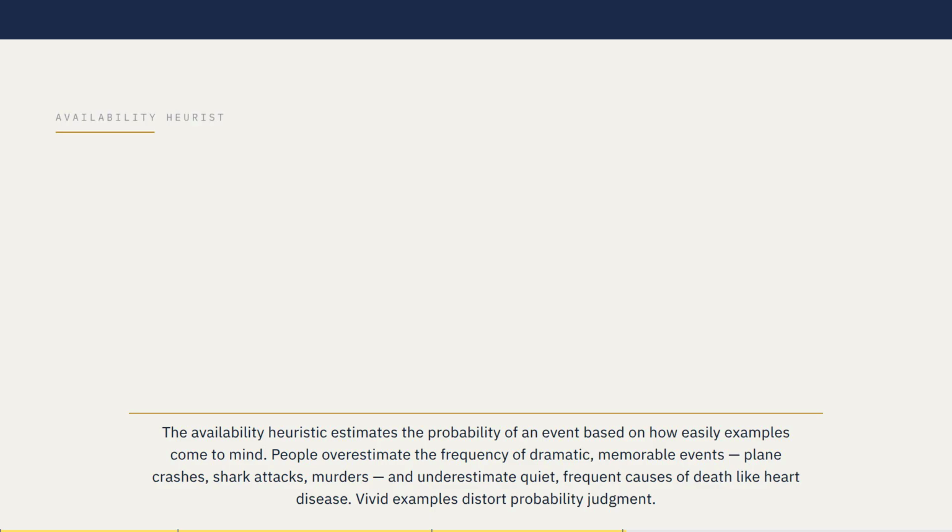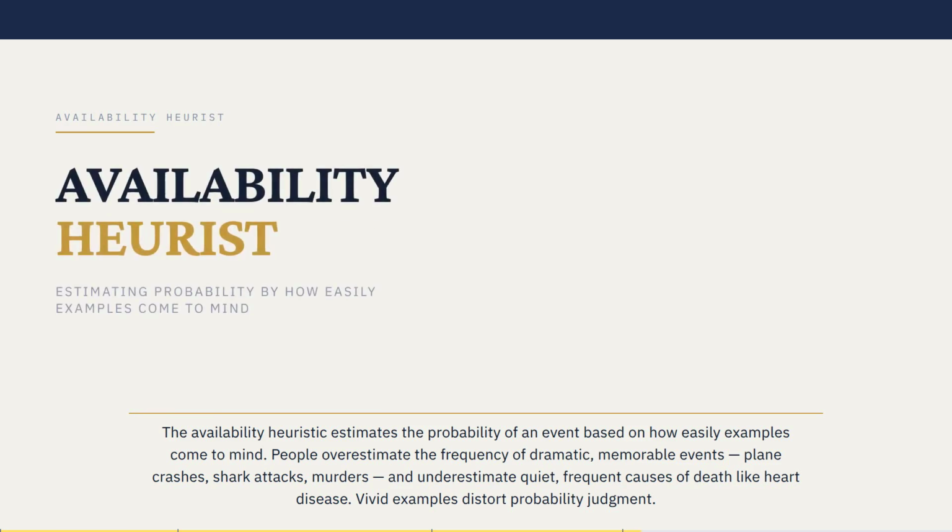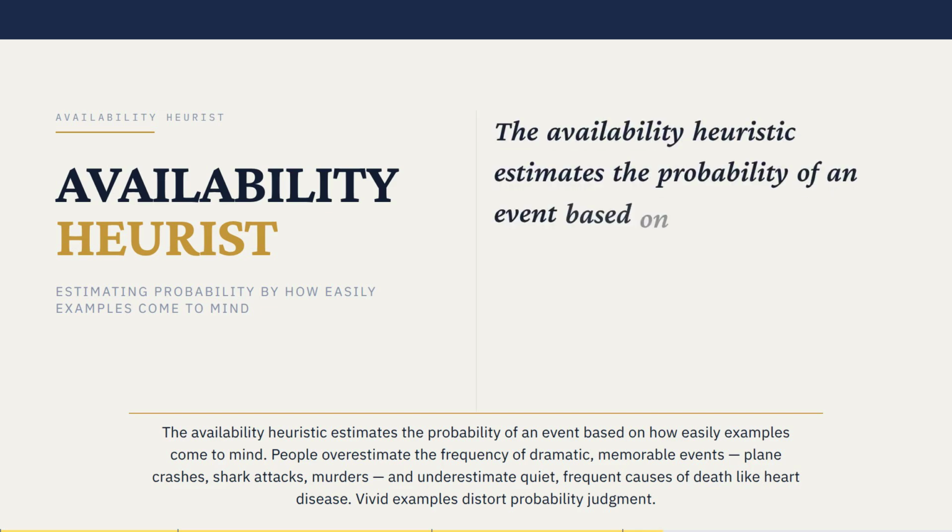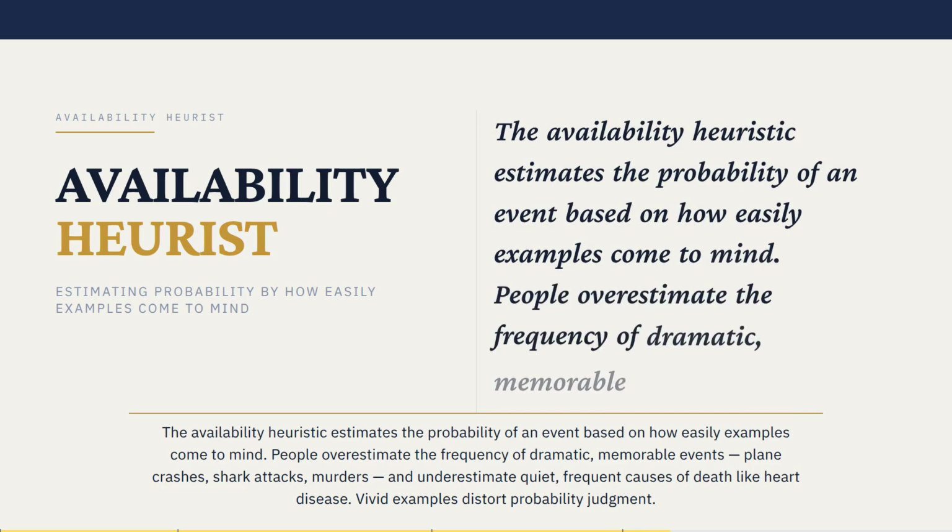The availability heuristic estimates the probability of an event based on how easily examples come to mind. People overestimate the frequency of dramatic, memorable events, plane crashes, shark attacks, murders, and underestimate quiet, frequent causes of death like heart disease. Vivid examples distort probability judgment.